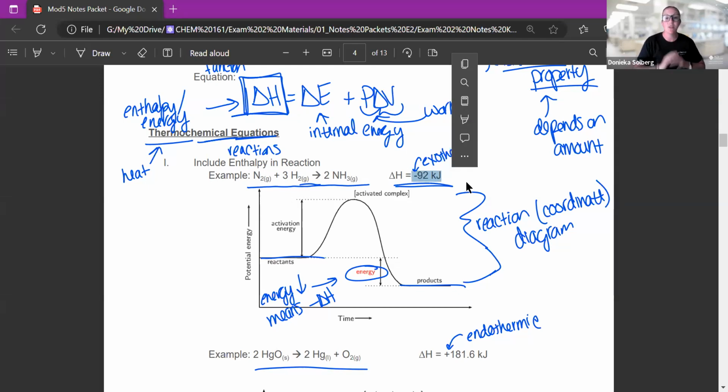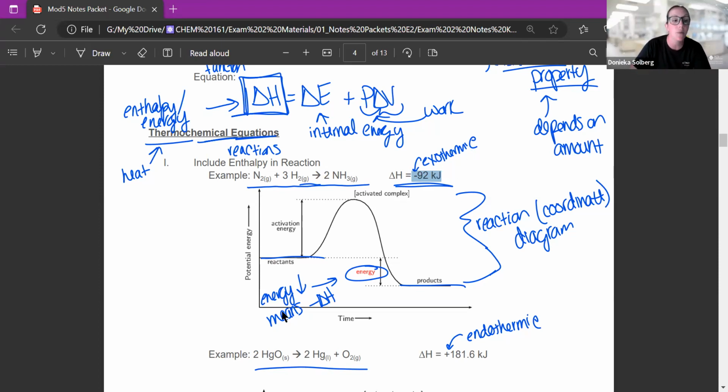Now, remember when I told you that negative Q or negative H, they're the same thing, means it is exothermic. That means that heat is going out of the system. If it is exothermic, it is negative, it is going out of the system. So for this balanced reaction, 92 kilojoules of energy will be exiting the system. Negative means it gives heat off, exothermic.